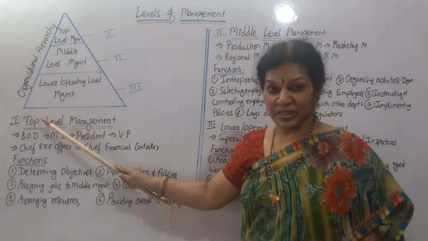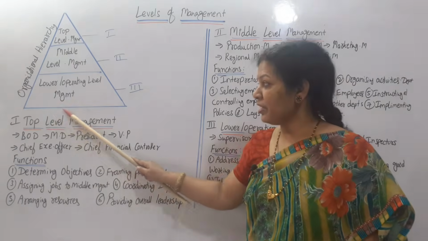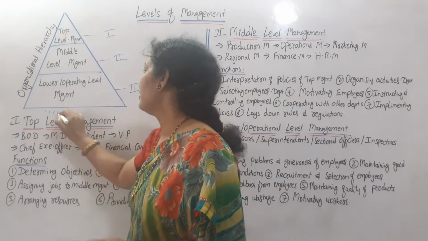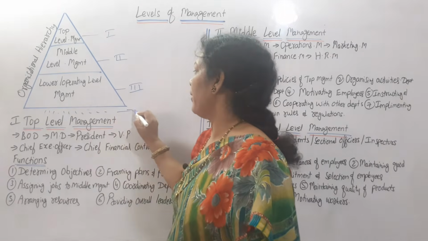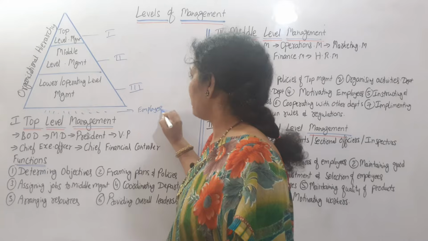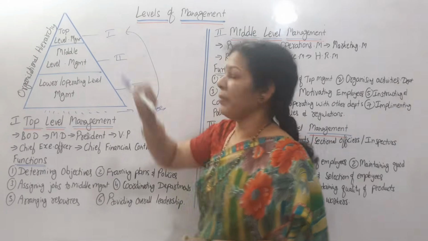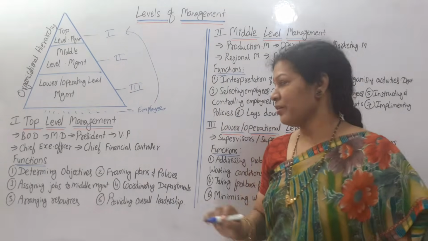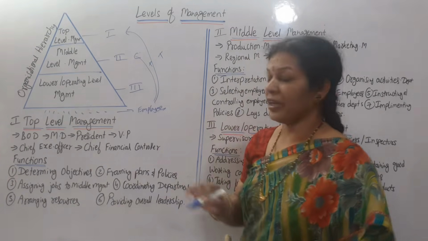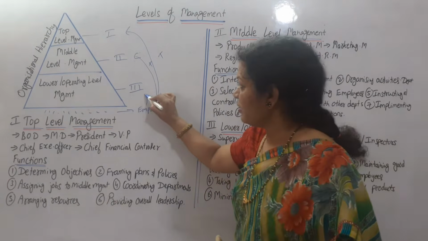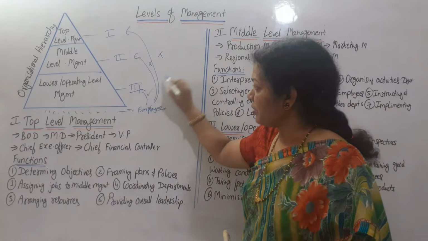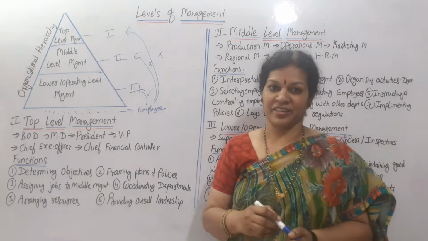Employees, the workers, will be at this level. Employees cannot reach directly to the top management. They cannot reach even directly to the middle management. Both are not allowed. They can reach only the lower level or operational level management. So this is hierarchy.